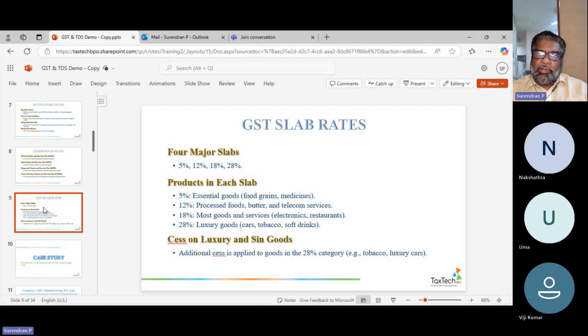For example, we have one supermarket chain which is doing business with us. Lately there was a problem where the CEO was telling us, sir, our business is increasing, we are doing well.